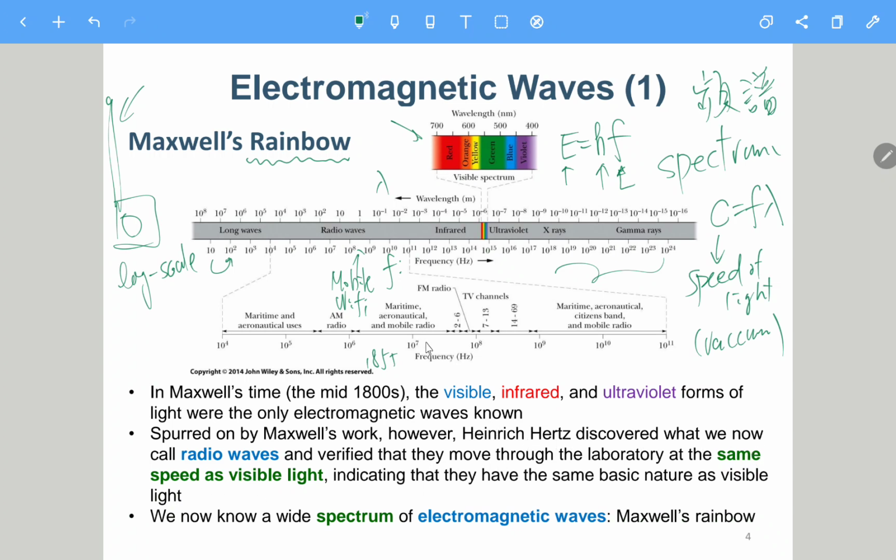That's why the SI unit for frequency is Hertz, Hz, the short form for Hertz. Hertz discovered what we now call radio waves and verified that they travel at the same speed as visible light.